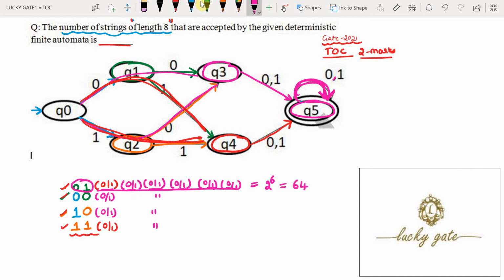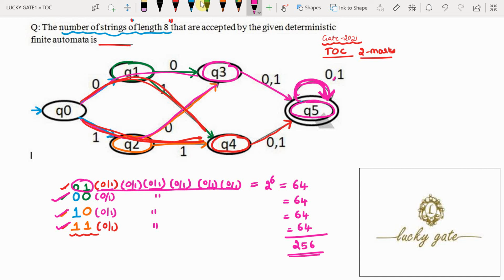It will be the same situation even for the second possibility, whose strings start with 0 0, the third possibility, whose strings start with 1 0, and the fourth possibility, whose strings start with 1 1. So for each possibility you have 64 possible strings. Totally 64 plus 64 plus 64 plus 64, there will be 256 possibilities.